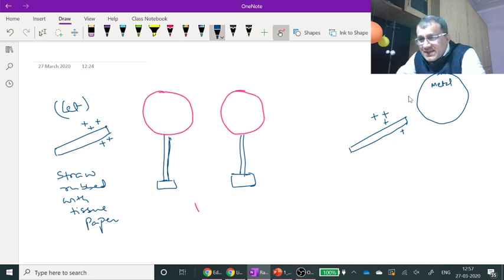Because it is a metal conductor, you expect charges to flow on it. Insulators won't allow that; wherever you have placed the charge, it remains there. Overall it is neutral, so negative will be attracted to this side and positive will go to this side, because overall there is no transfer. Ashwath, there is no transfer of electrons, only redistribution of these charges. It will be something like a dipole moment.